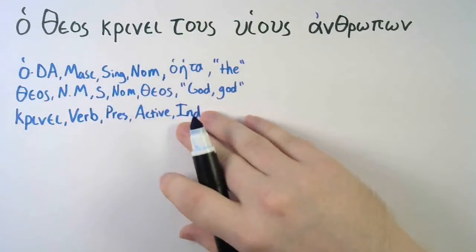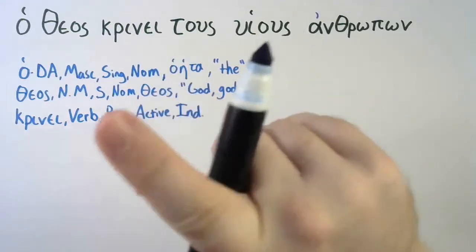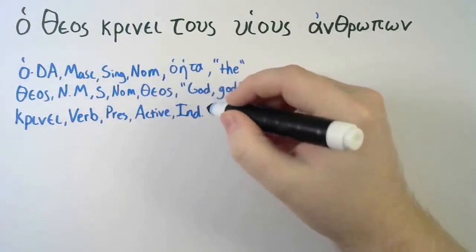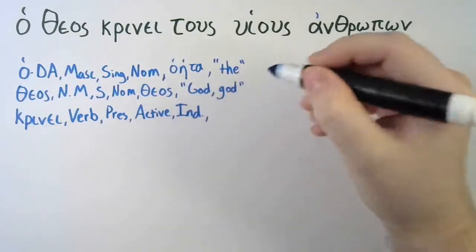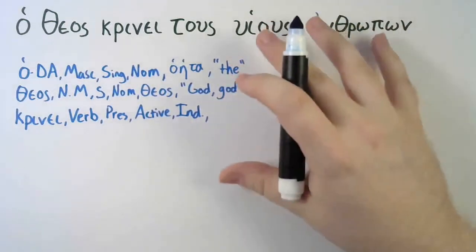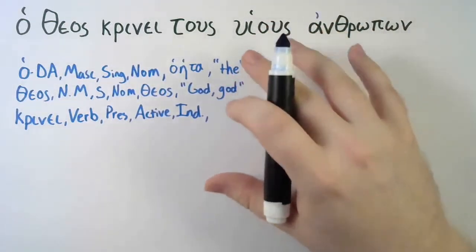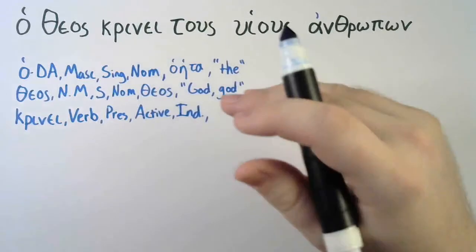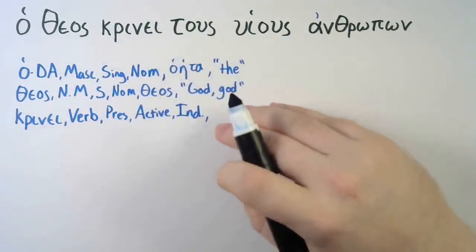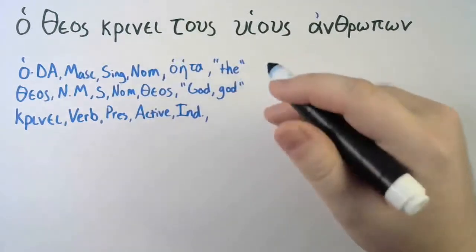All right, we need to figure out what person it is. Is it first person or second person or third person? Well, what are your verb endings of present active indicative? Remember, you have o, eis, ei, omen, ete, ousi, and ei is third person singular.